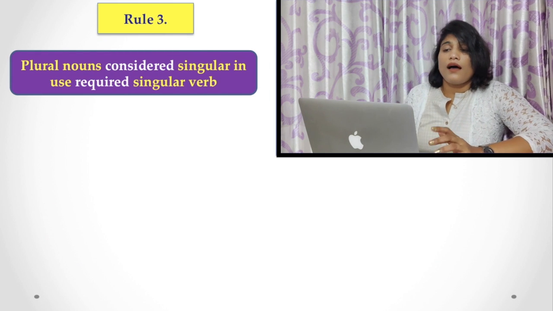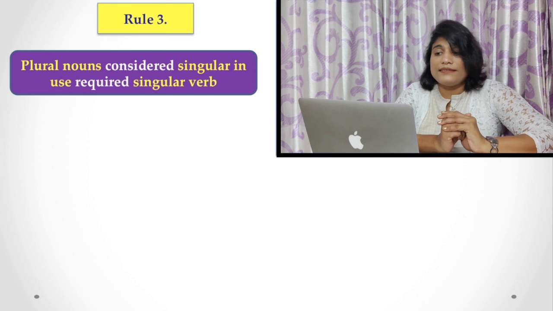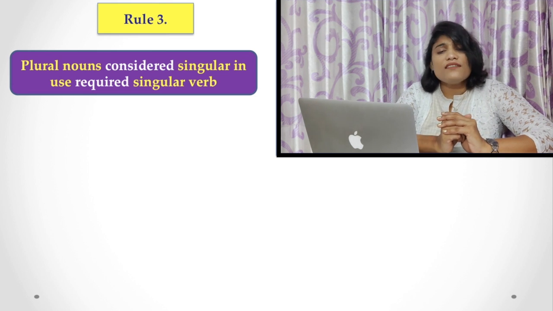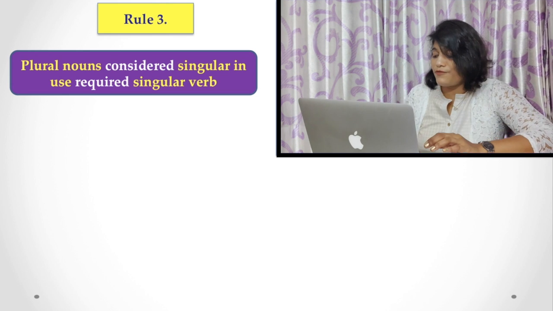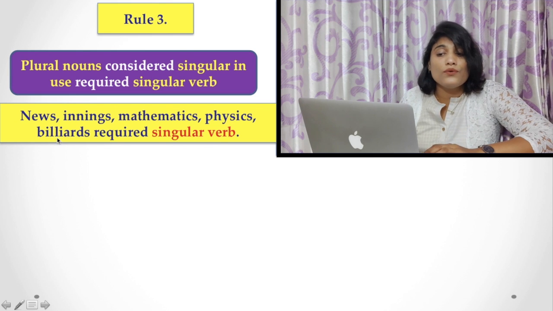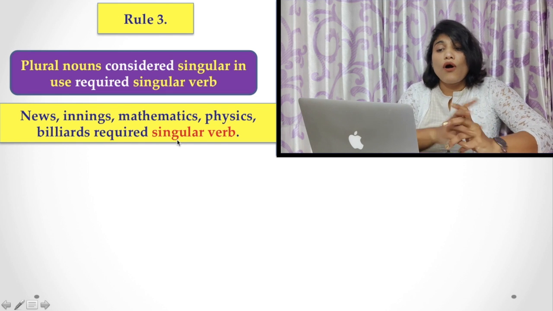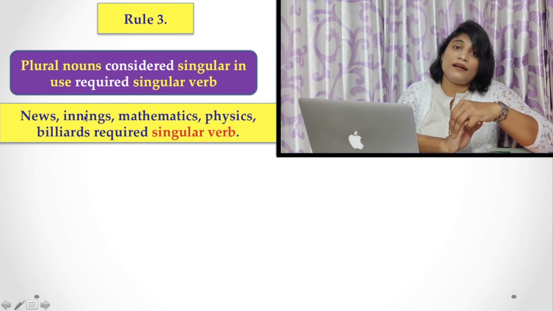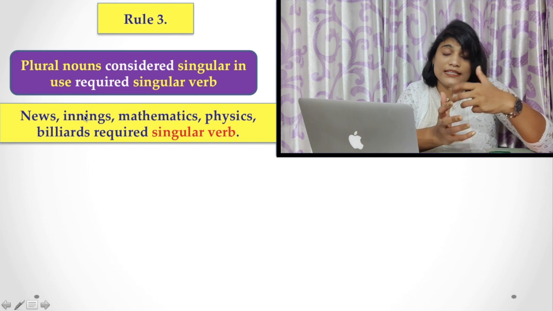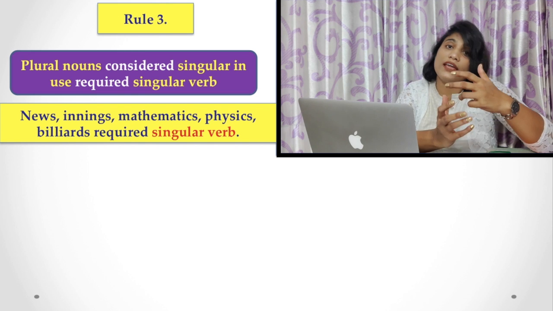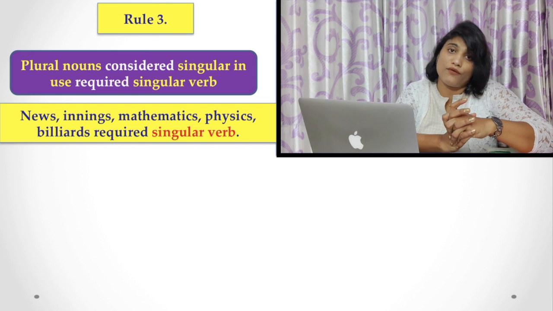And here, plural nouns considered singular in use require a singular verb. This is a very vital thing you have to know. There are some nouns, for example, news, innings, mathematics, physics, billiards, which require a singular verb. Although all these nouns have an s ending, they are still considered singular in use, so you have to choose a singular verb.